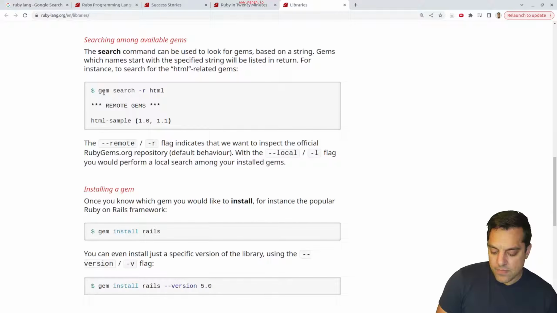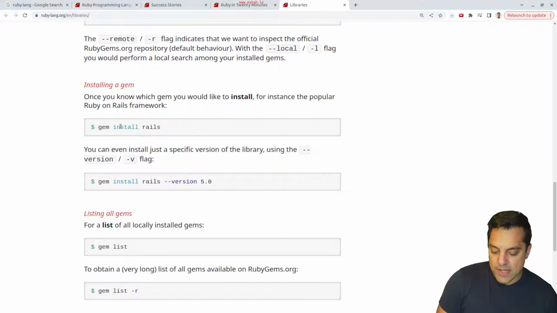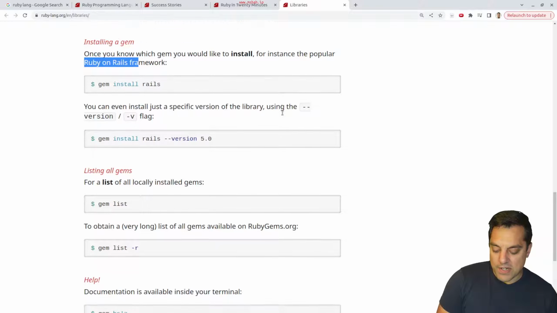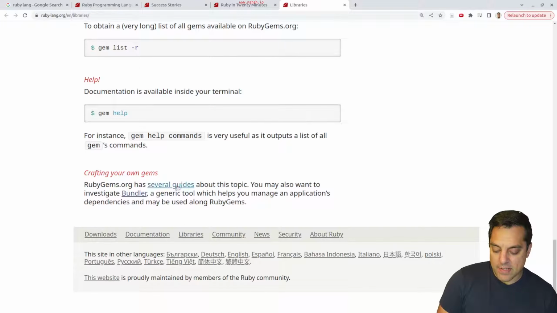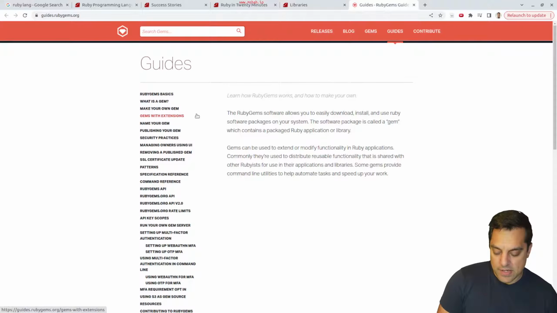So it looks like they've got a way to just search amongst available gems, and then it's as simple as gem install Rails. Yeah, Ruby on Rails is what I remember being the most popular framework. Okay, so maybe we'll take a look at that. Cool. Looks like rubygems.org has some guides here for building stuff.